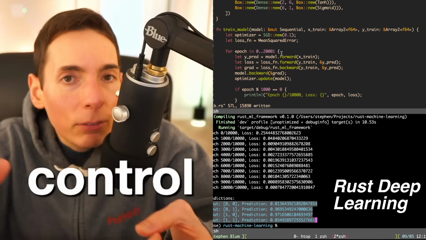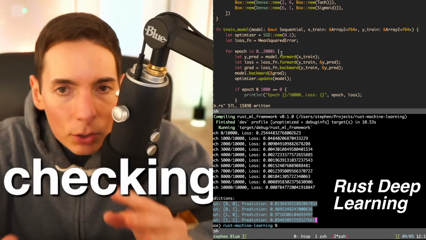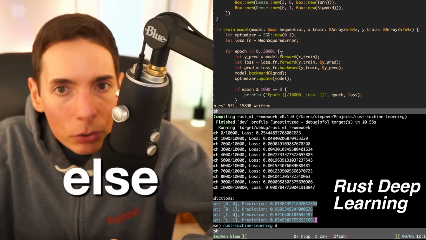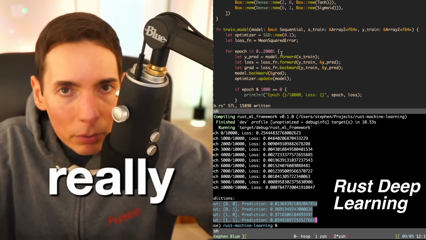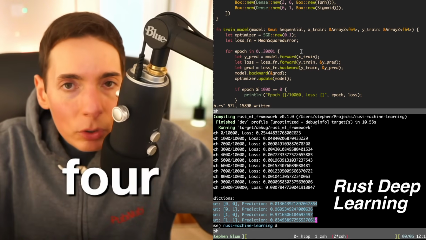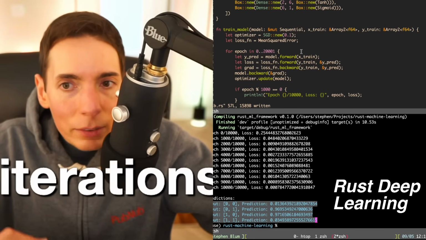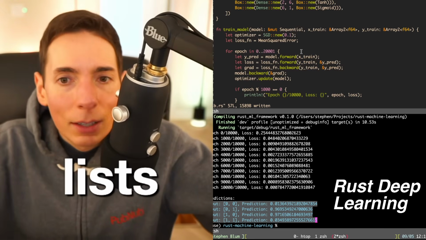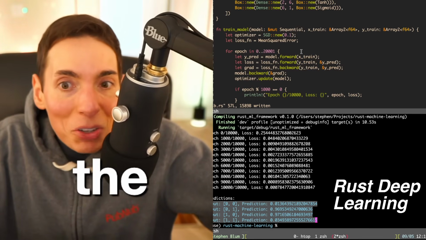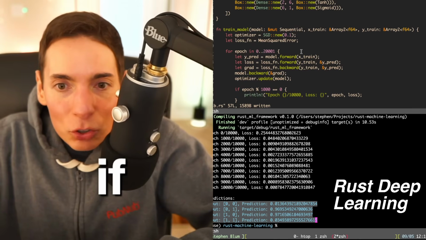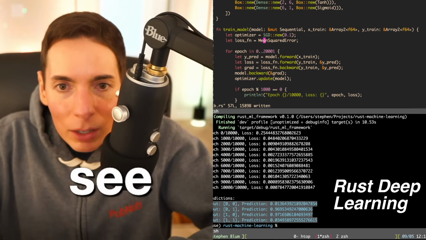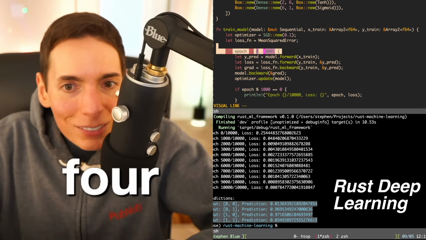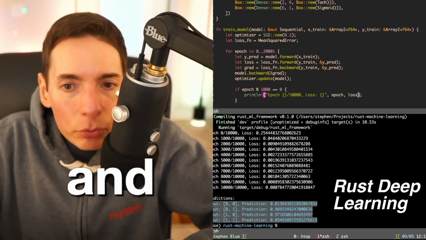Flow control, if statements and checking ranges, is something equal to something else. Python has that, really simple, right? And you have for loops, so you have iterations that allow you to iterate over lists. And then there you go. That's like the main compute. If you're looking at the screen right here, you can see that we have a for loop, the same as in Python. And then we have some flow control here.